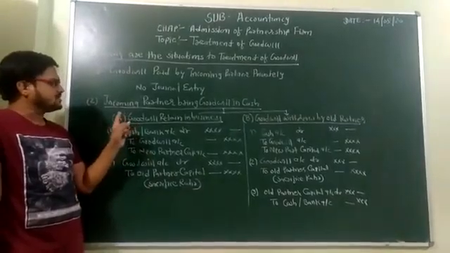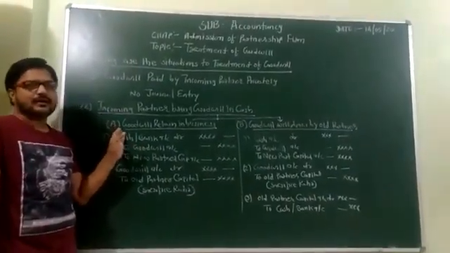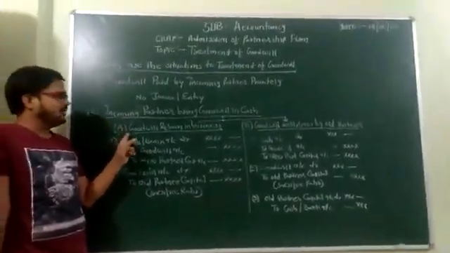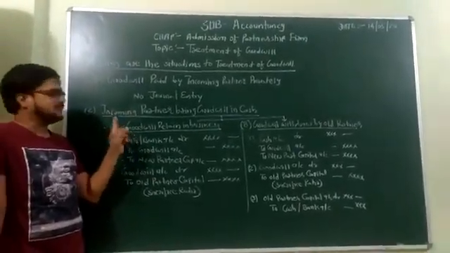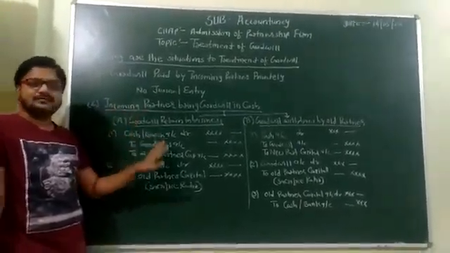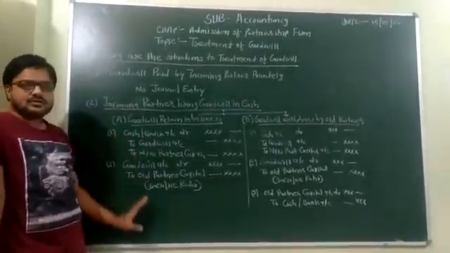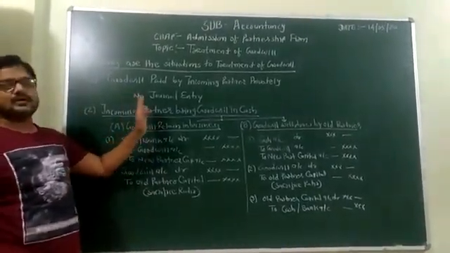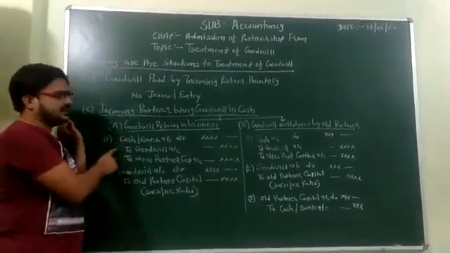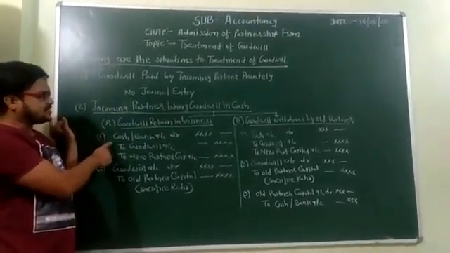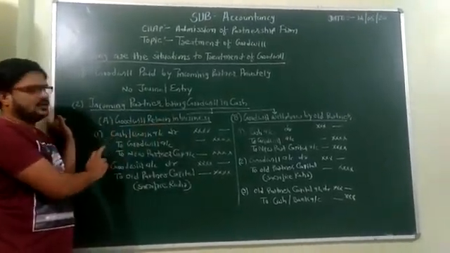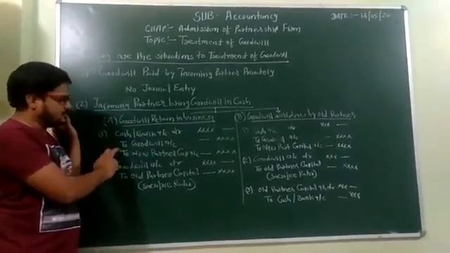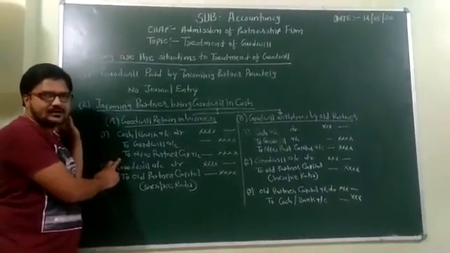Now in the first situation, when the incoming partner brings the goodwill in cash and the existing partners retain this goodwill in the business, there are two general entries. First, when the incoming partner brings the goodwill in cash form, the first entry is cash/bank account debit to goodwill account to new partner capital account.